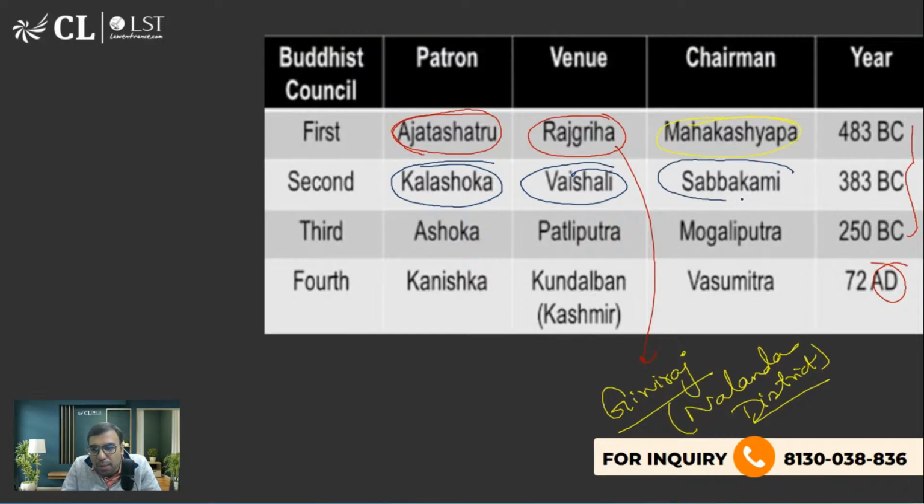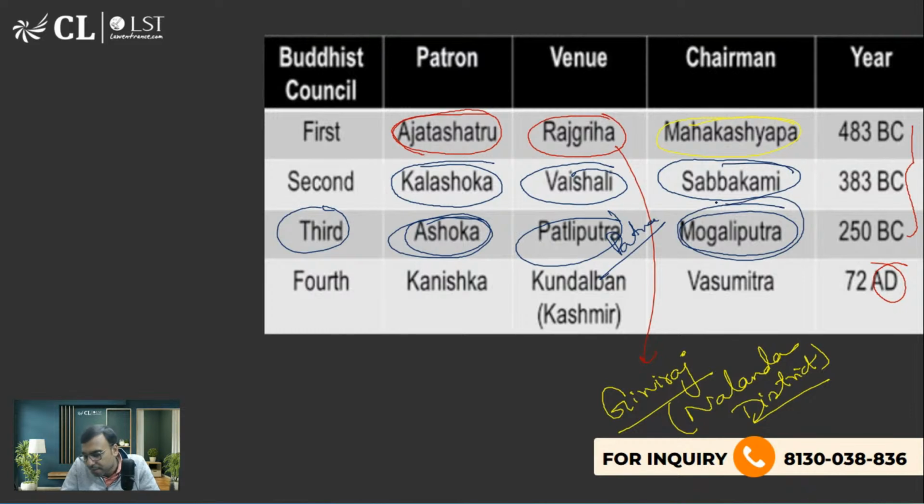So the chairman is Sabbakami. The third Buddhist council happened during the tenure of Ashoka, at Patliputra, which is today called Patna. The president of this third Buddhist council was Mogaliputra.